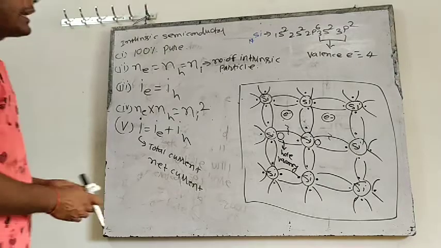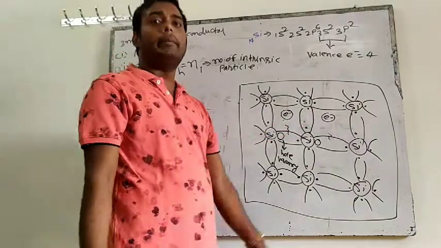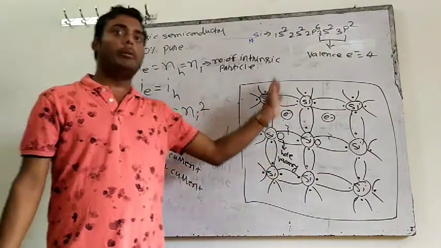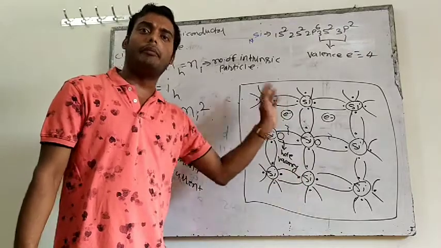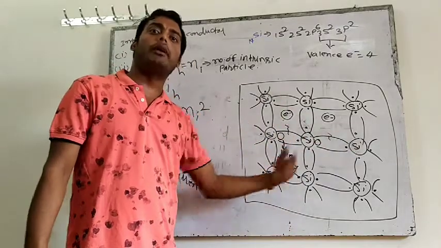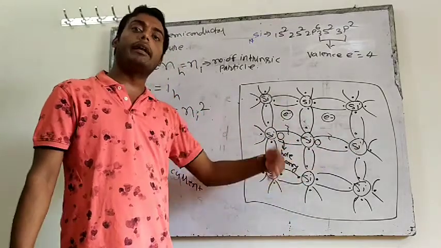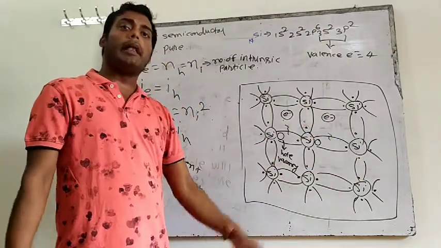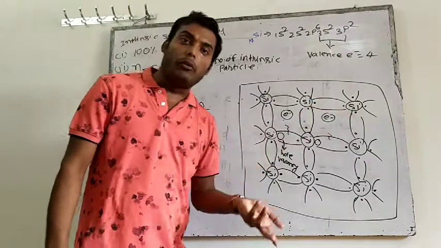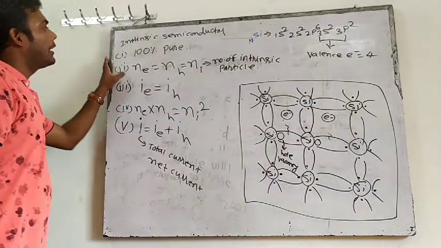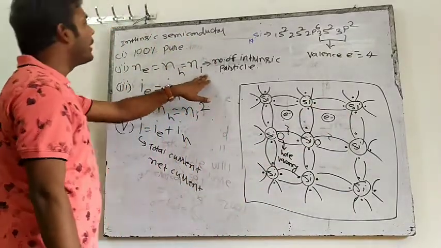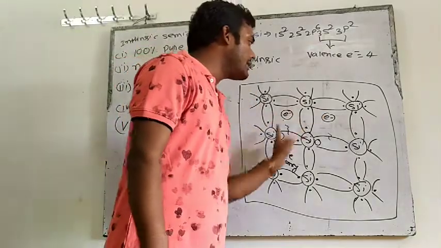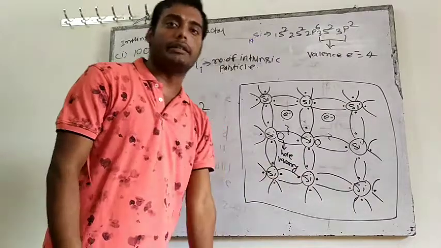What we have understood is that at 0 Kelvin a semiconductor will behave as an insulator. When we increase the temperature, it will become unstable. When it becomes unstable, the bonds will break. If one bond breaks, one electron will be free, one hole will be generated. If two bonds break, two electrons will be free, two holes will be generated. So if n bonds break, n electrons will be free, n holes will be generated. So the number of electrons is equal to the number of holes is equal to the number of intrinsic particles. It is 100% pure, because here there are only silicon atoms. There is no impurity in this.